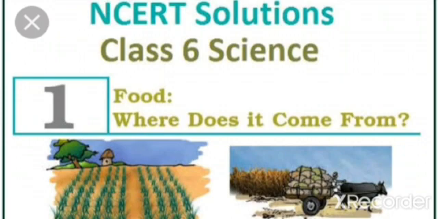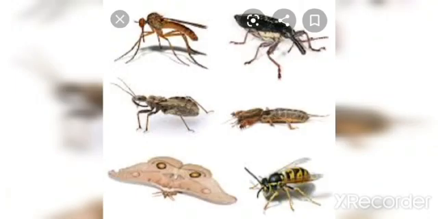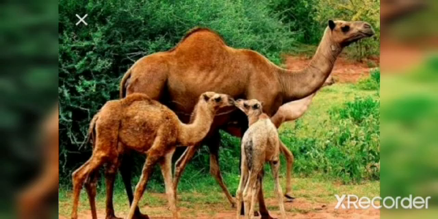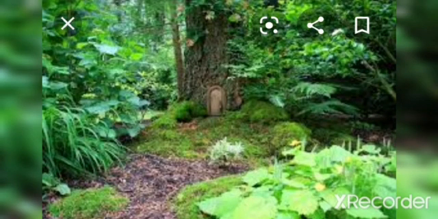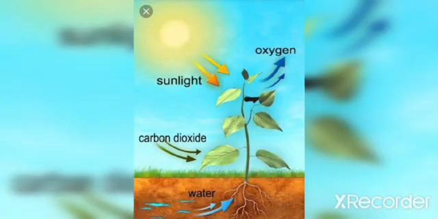So all living beings need food for their growth, their development, and their maintenance. They all need food, whether they are plants or animals. All animals, whether they are very small in size or very huge in size, they all need food for their survival. Plants also need food, but they prepare their own food by the process of photosynthesis. They don't depend on others for their food, but animals depend on others for their survival.